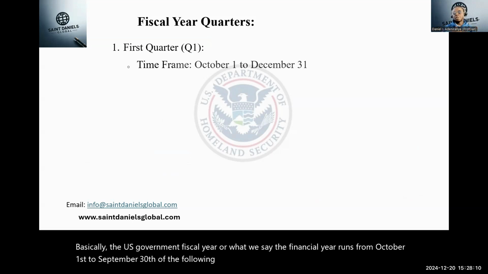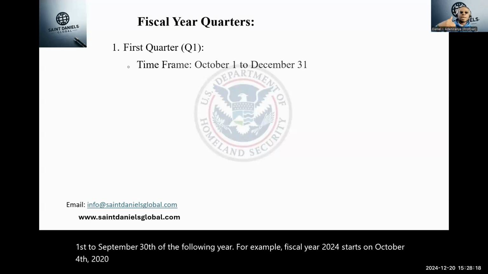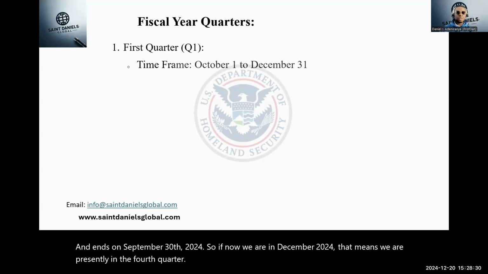For example, fiscal year 2024 starts on October 1st, 2023 and ends on September 30th, 2024. So if now we are in December 2024, that means we are presently in the first quarter of 2025.